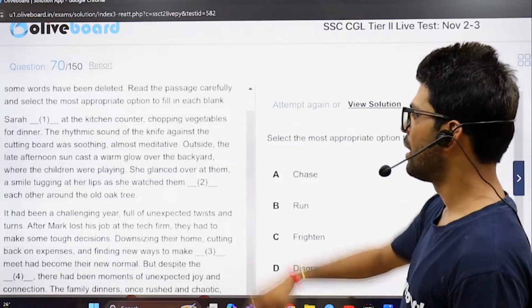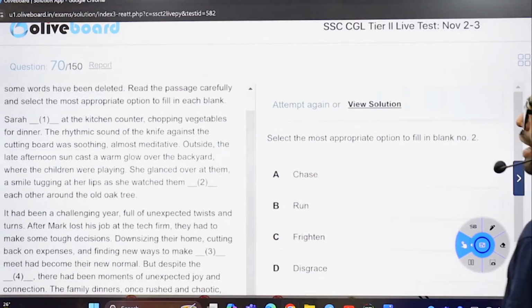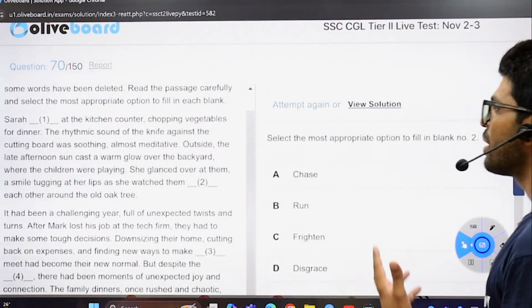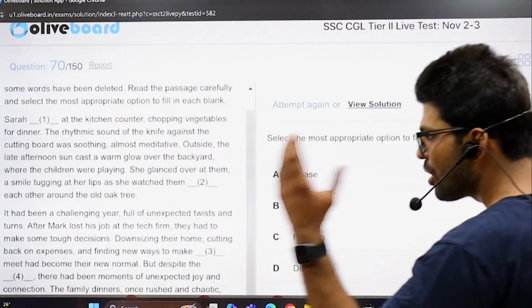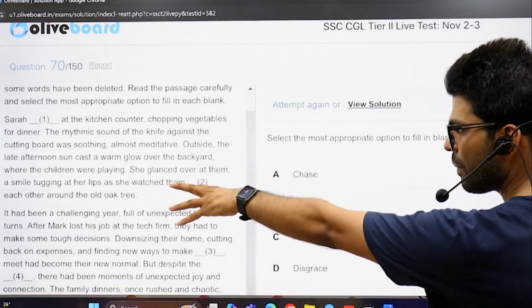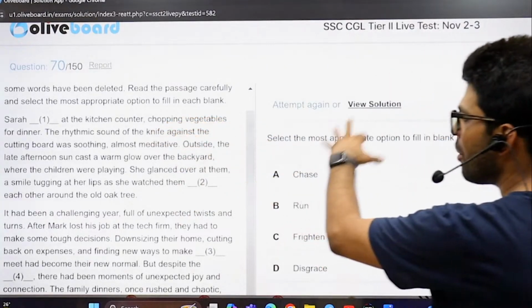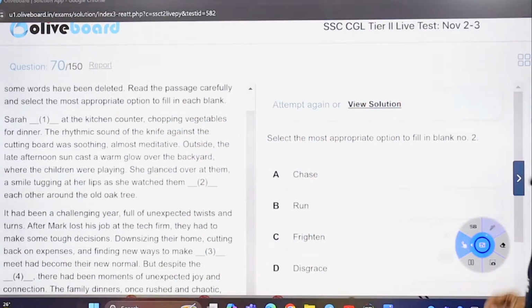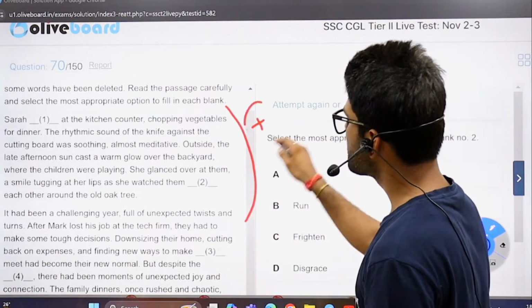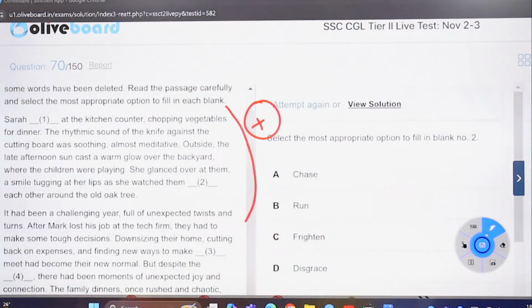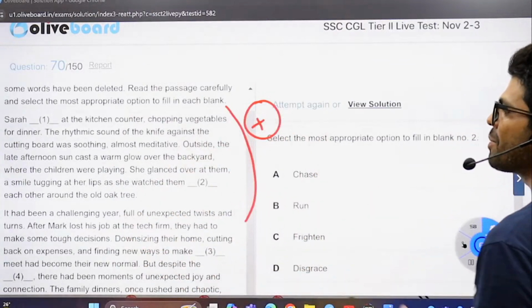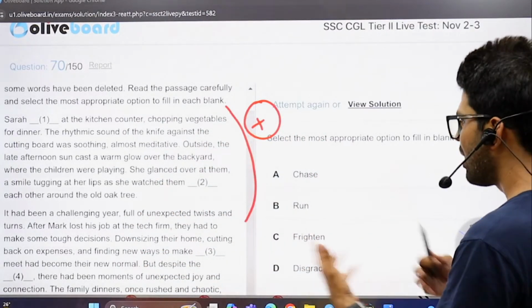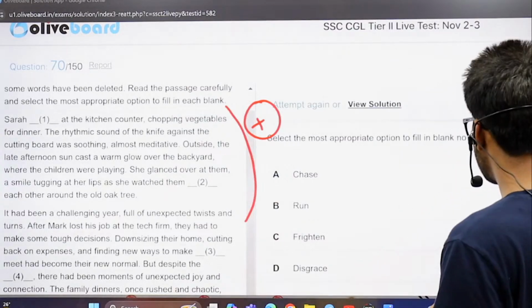She glanced over them, a smile tugging at her lips as she watched them. Okay, she's talking about outside. The late afternoon sun cast a warm glow over the backyard. Children are playing. She's looking at the children, and she watched the children blank space each other around the tree. The overall tone of the passage is positive. I won't be picking any negative option now. The rhythmic sound is soothing. Children are playing. She glanced over at them, smile tugging at her lips, and such and such. So children are, say, chasing each other. A better choice, a transitive verb, we can say.